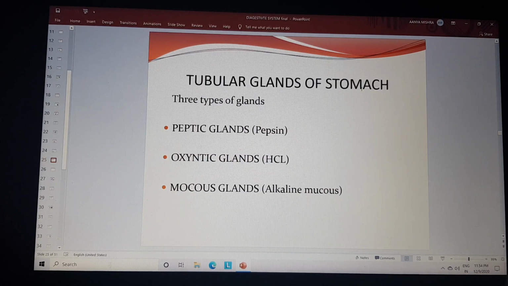Tubular glands of the stomach. Different glands are present, like the peptic gland, oxyntic glands, and the mucus gland. The peptic gland secretes pepsin, the oxyntic glands secrete hydrochloric acid, and the mucus gland secretes alkaline mucus.